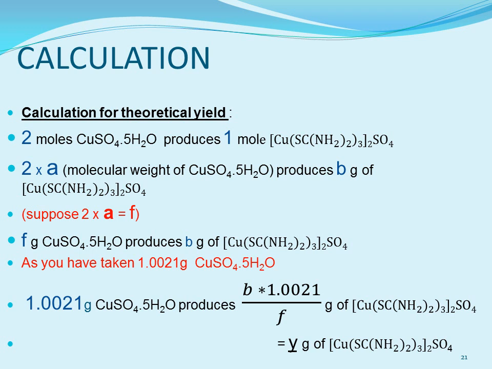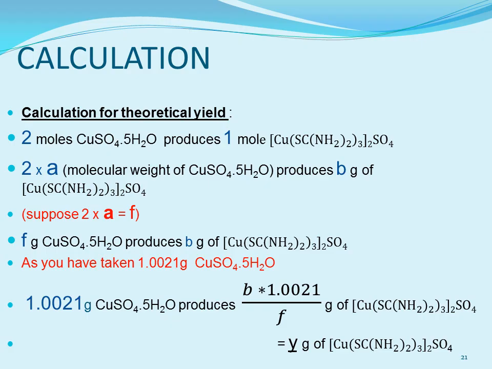So we have a supposed value F, but here you will report the actual answer of 2 multiplied by the molecular weight of copper sulfate, E. As you have taken 1.0021 gram of copper sulfate, here you have to report how much complex your taken amount will produce. How much amount of complex will be produced by the amount of the salt that you have taken.